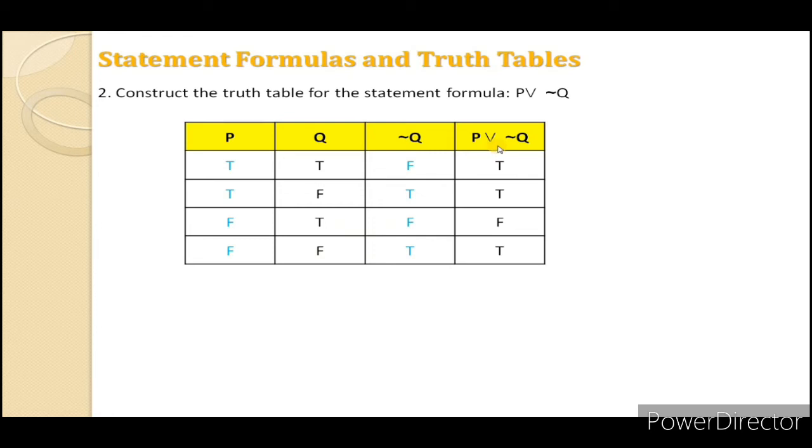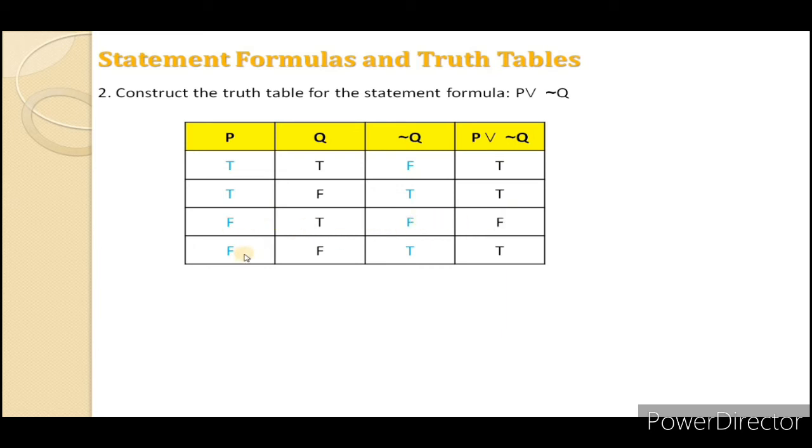Now we have to solve P or NOT Q. P is available in column 1 and NOT Q is available in column 3, which we have marked by a different color. Now our condition is: if any one value is true, then the final conclusion is true. We'll check. If P is true and Q is false, then it is true. If NOT Q is true, then it is true. P is false and NOT Q is also false, then it is false.